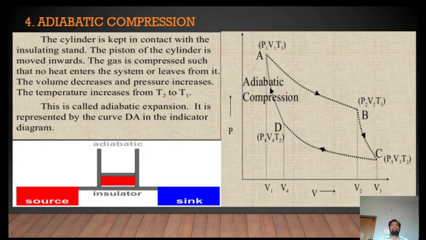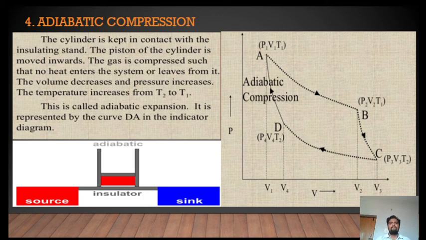So DA represents adiabatic compression. Now in one complete thermodynamic cycle, the working substance undergoes four thermodynamic processes. The first process is isothermal expansion. AB is isothermal expansion, BC is adiabatic expansion, CD is isothermal compression, and DA represents adiabatic compression. So the thermodynamic system, starting from point A, after a series of thermodynamic processes, returns to the same state A. That is why we call this a cyclic process, the thermodynamic Carnot cycle.